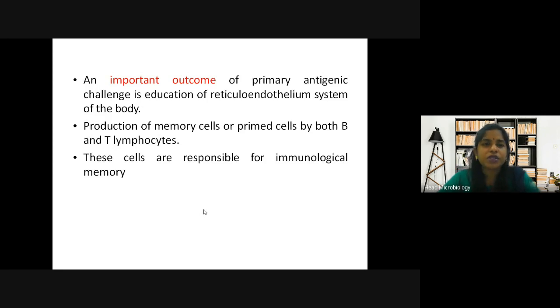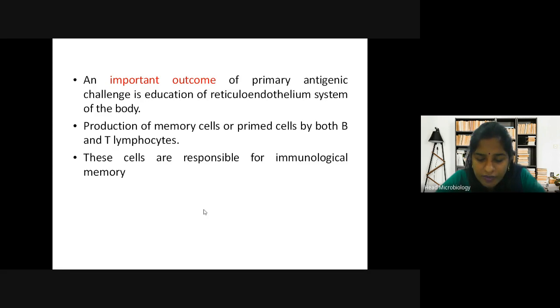Then an important outcome of primary antigenic challenge is education of the reticuloendothelial system of the body. So how does your reticuloendothelial system respond to this? Then there is production of memory cells or primed cells by both B and T lymphocytes. So how do they produce memory cells?